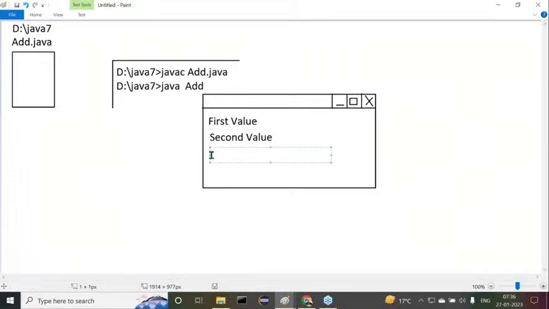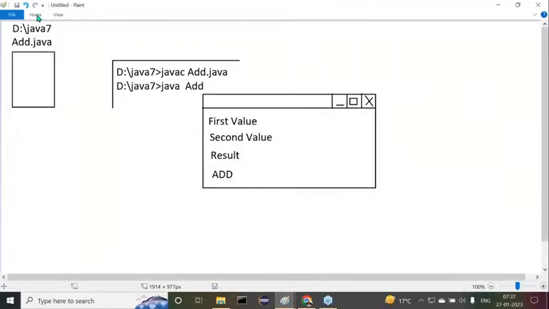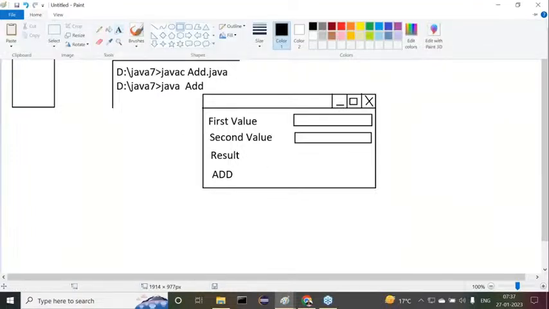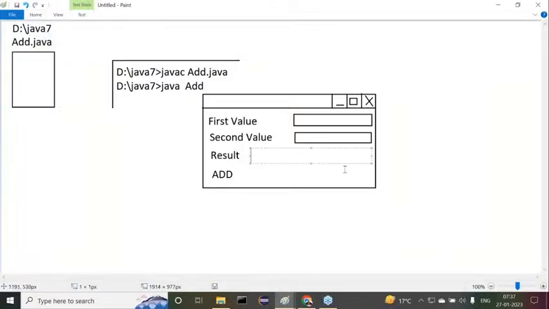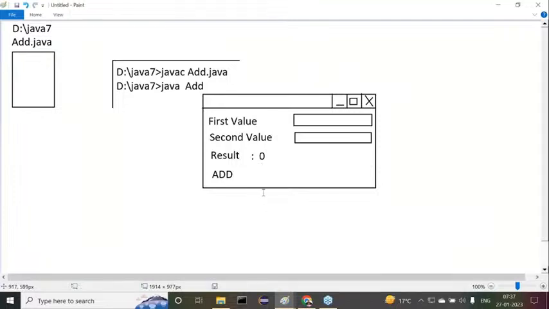Then after that we have the result. Then we have a button, and the label of the button is Add. Here we have a text field to enter the first value, and another text field to enter the second value. No text field is available to display the result. Initially the result is 0.